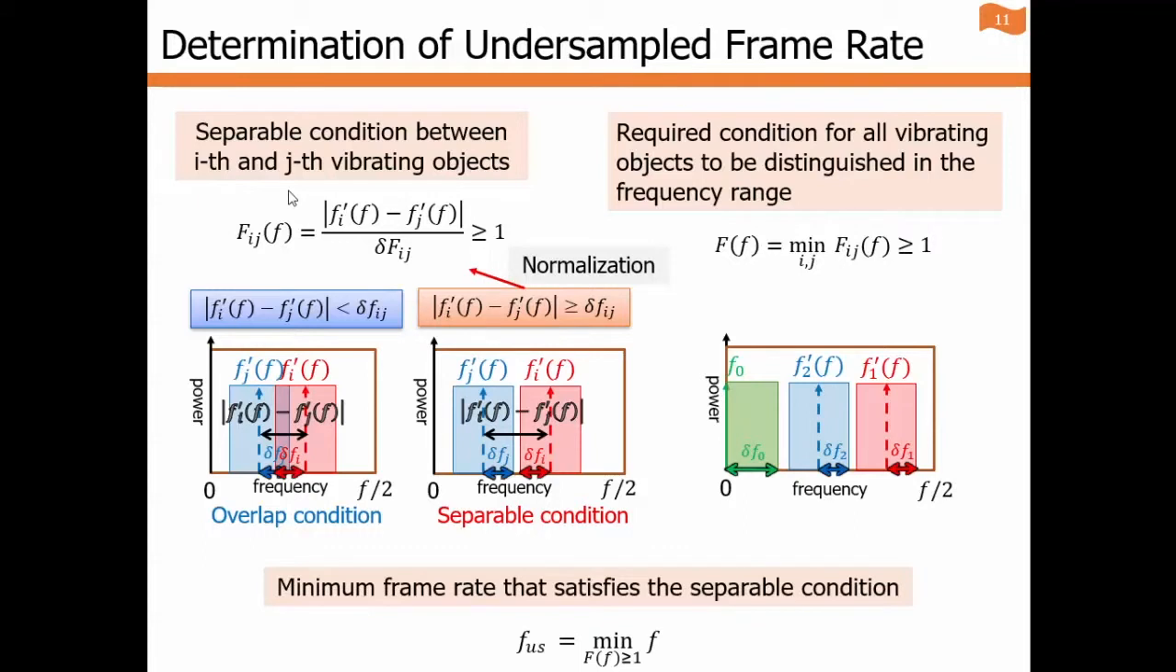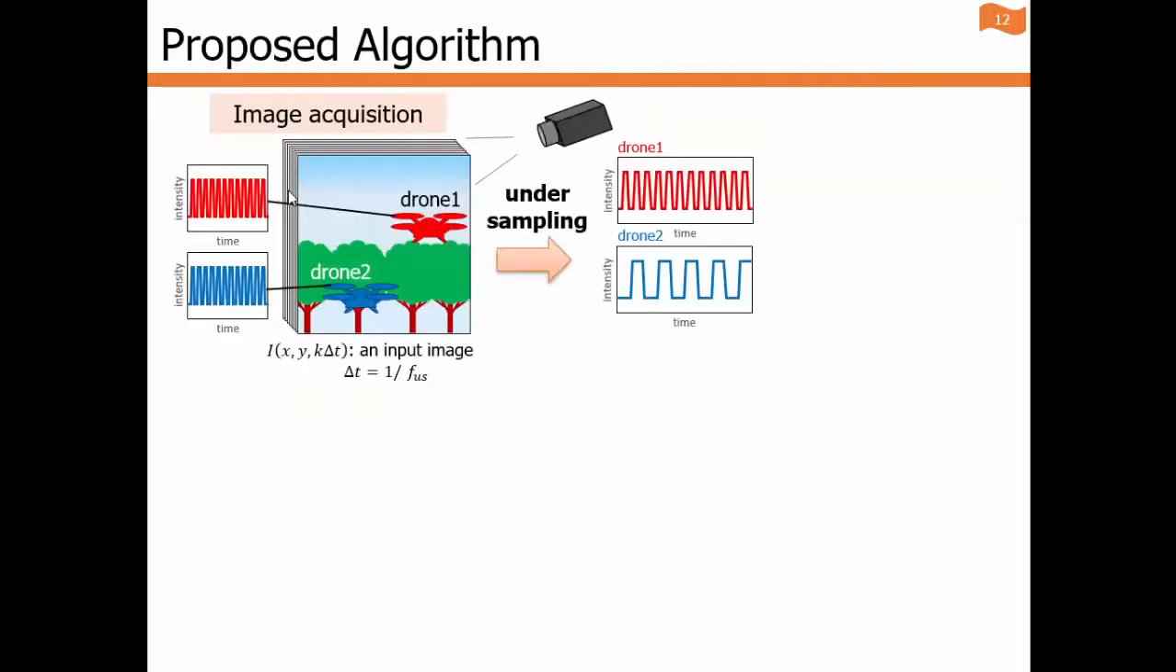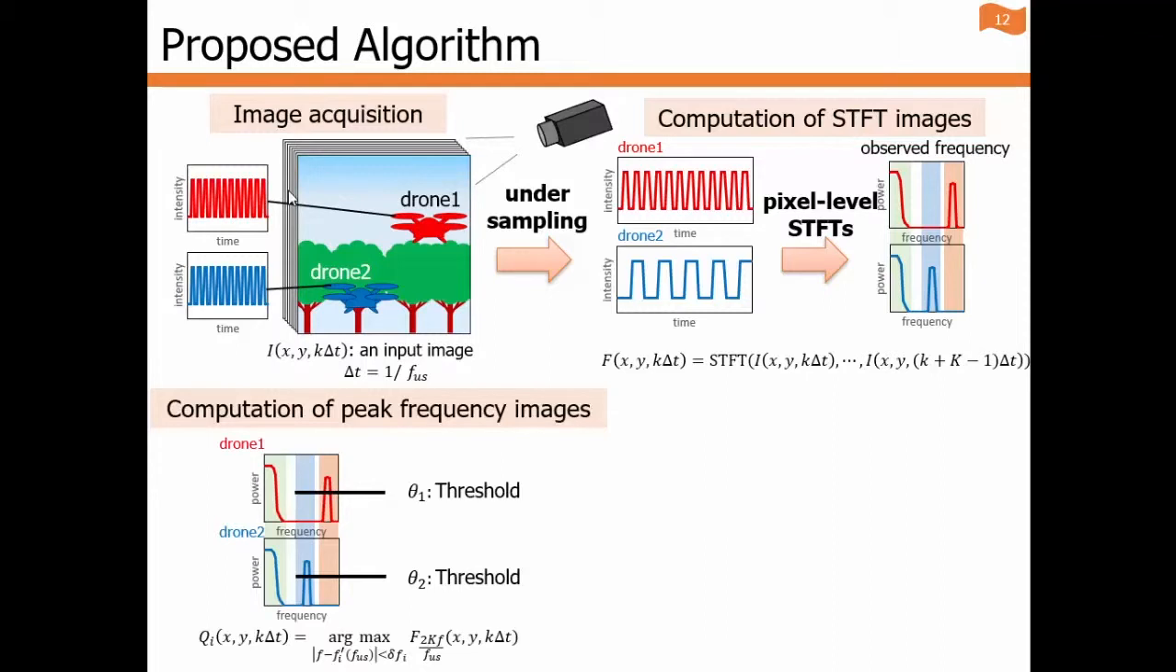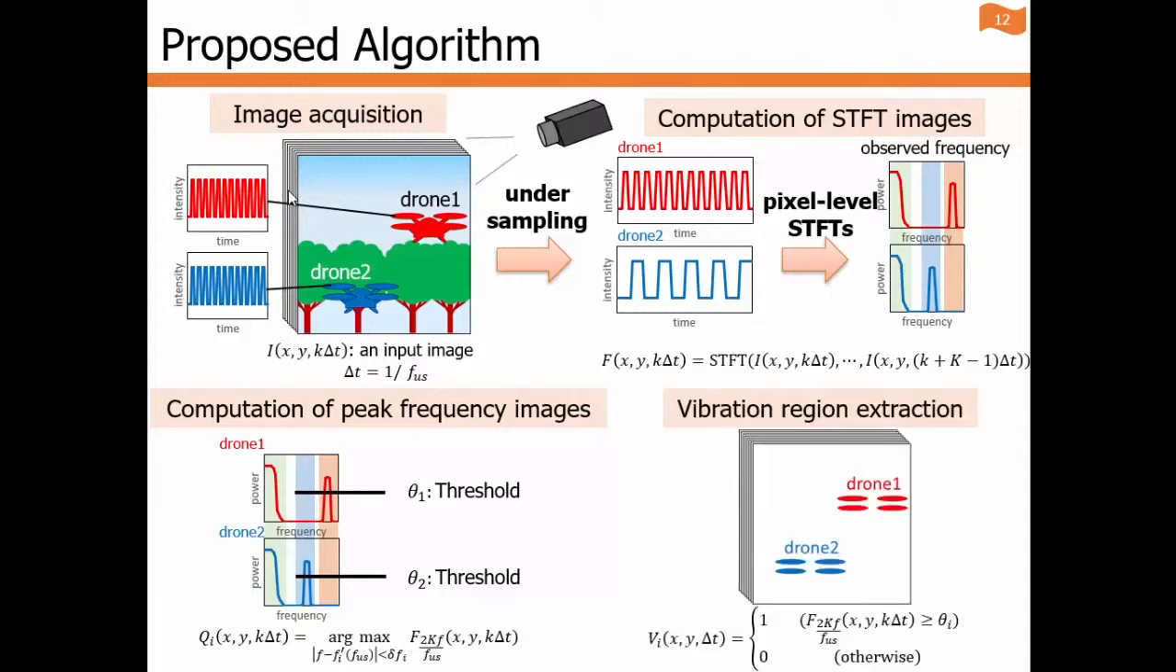Thus, the minimum frame rate that satisfies the separable condition is searched and determined. And the next images are captured at the determined frame rate. And time frequency responses are computed at all pixels using STFT. And peak frequency is searched in the range of apparent frequency. And last, the vibration region is extracted by threshold at peak frequency.